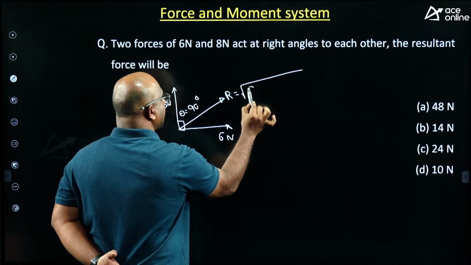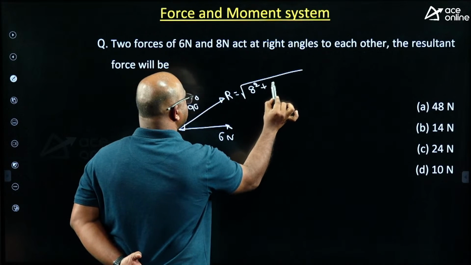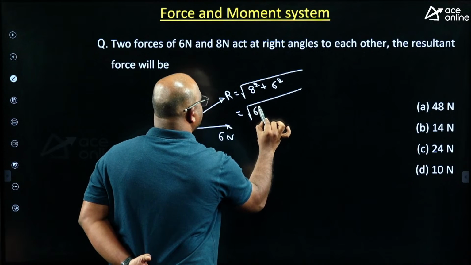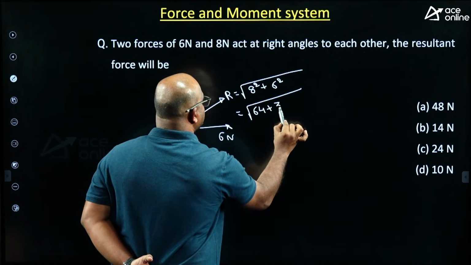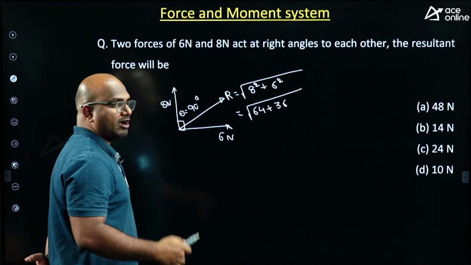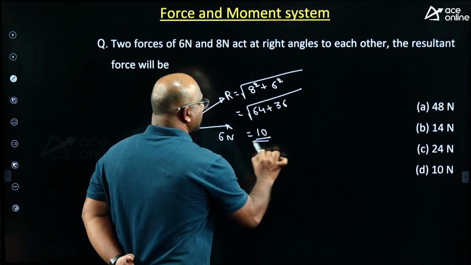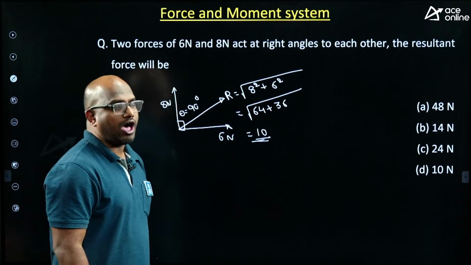If it is 90 degrees, you can directly get the resultant. Resultant equals square root of 8 squared plus 6 squared, which means square root of 64 plus 36, square root of 100. Square root of 100 means 10. So the right answer is option D.